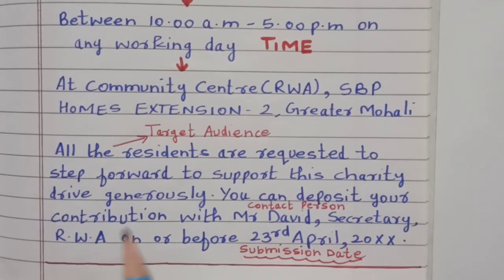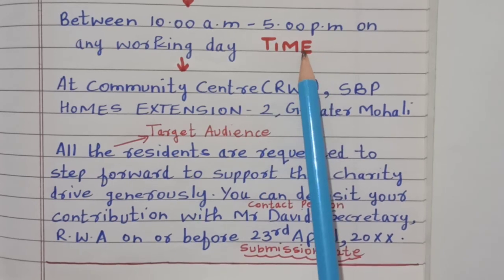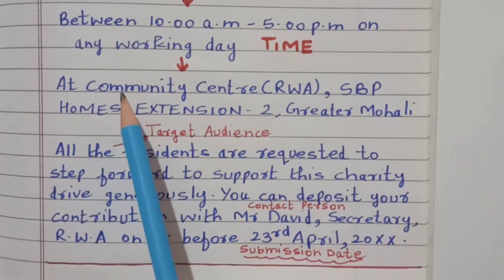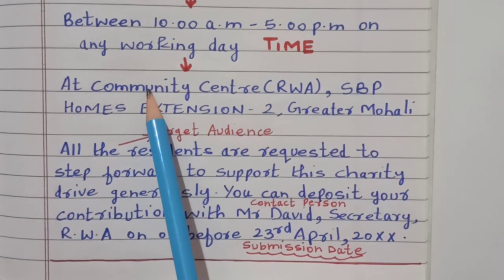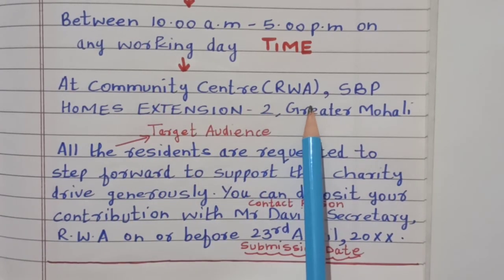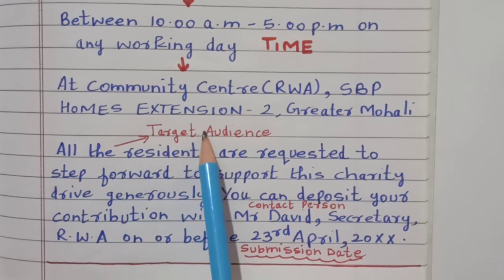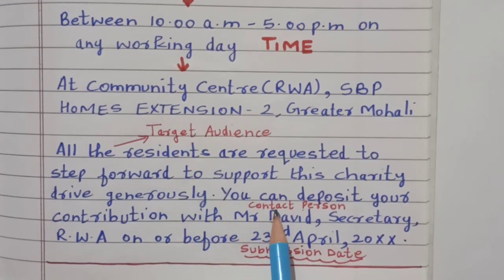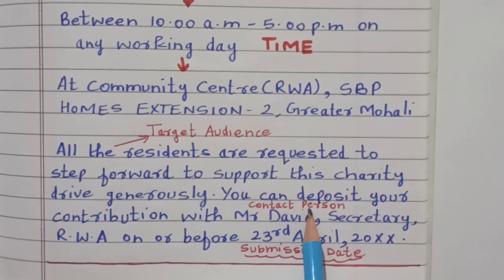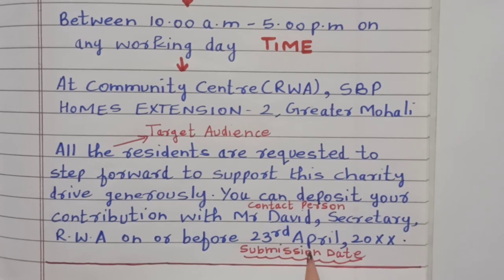After the date, you are going to write the time. Then you are going to write the venue. This is the smaller locality and this is the bigger locality. I made it compulsory for all. So this is the target audience. Mr. David is the contact person. Here you are going to write your own name because you are writing this notice, and then this is a submission date, and then you are going to put your notice in a box. So this is all for you.